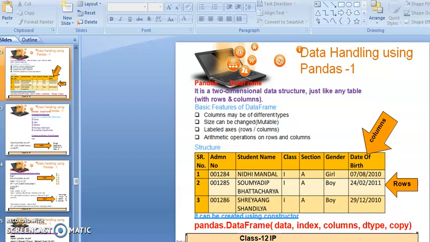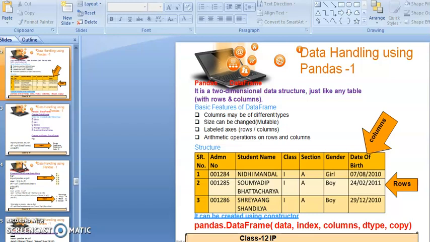Now, labeled axes are known as the rows and columns. There are two axes available in a data frame, the x-axis and the y-axis, and both are labeled with the rows and the columns. Now, arithmetic operations on rows and columns can be performed. Next, we will discuss how we can create a data frame in pandas.